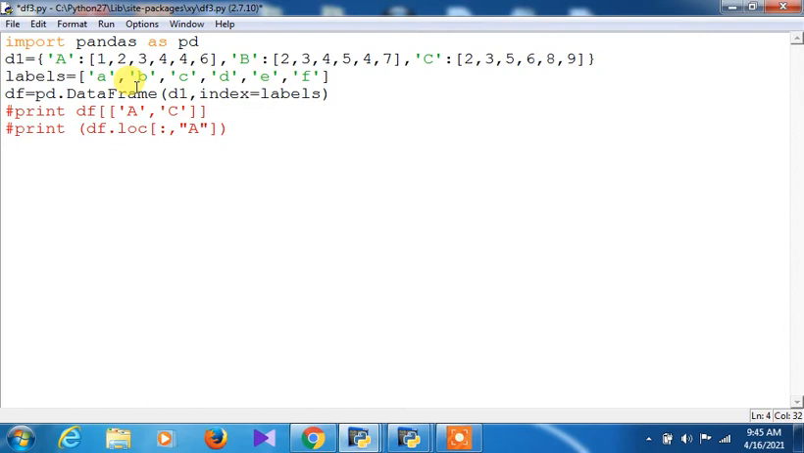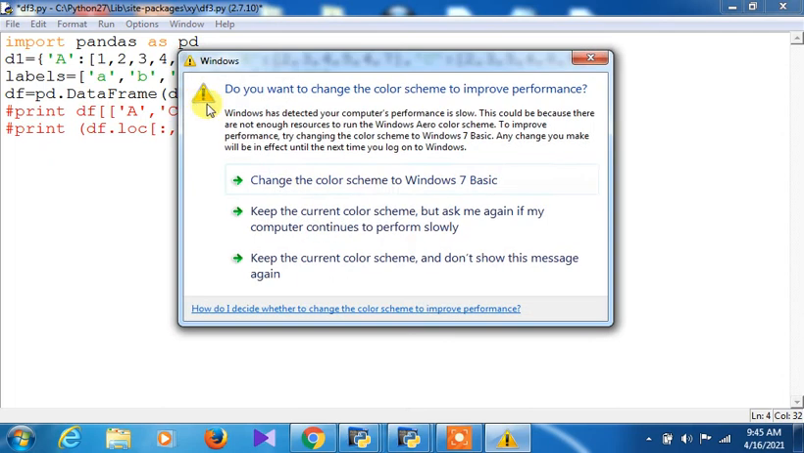You can see here the labels I have taken, which is just a list, and here d1 is defined as a dictionary. It has key value pairs, three key value pairs, that means three items. And this is the levels, a b c d e f. Here I am writing index as levels. The default index of a data frame is 0 1 2 3 4 and so on.